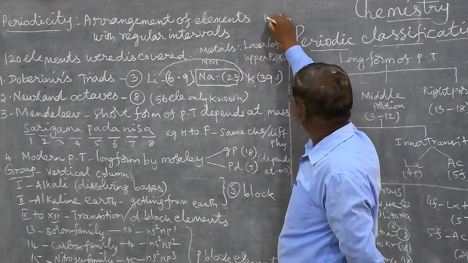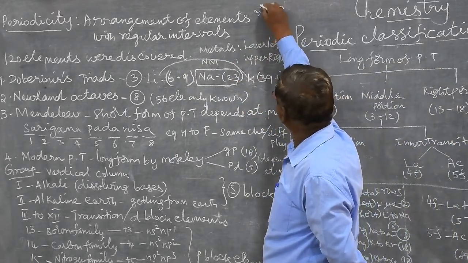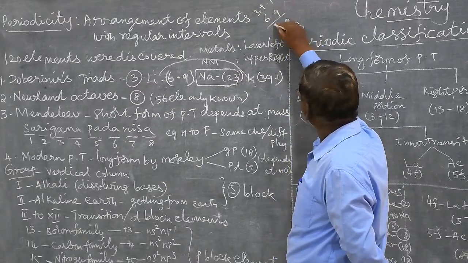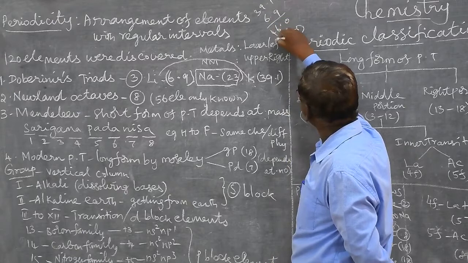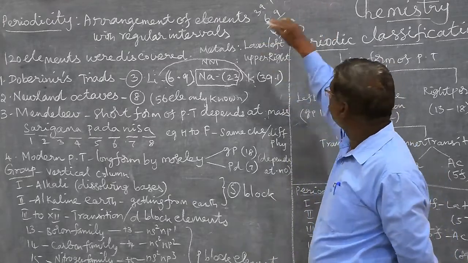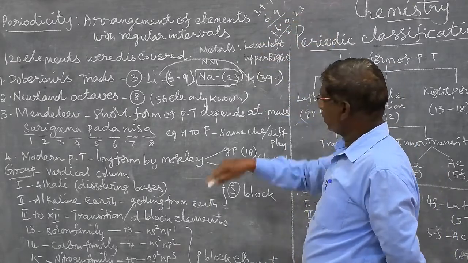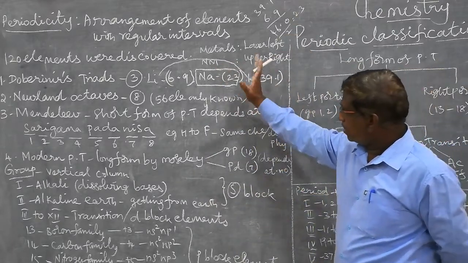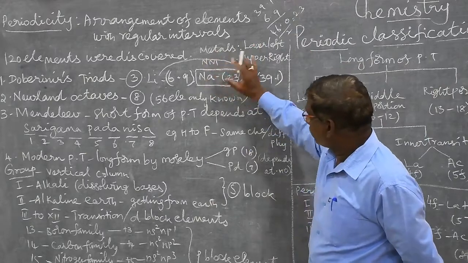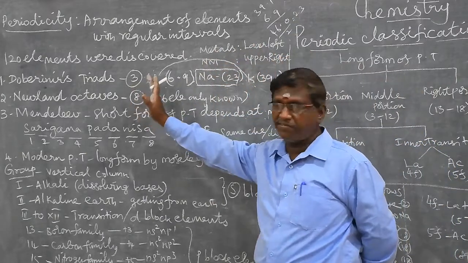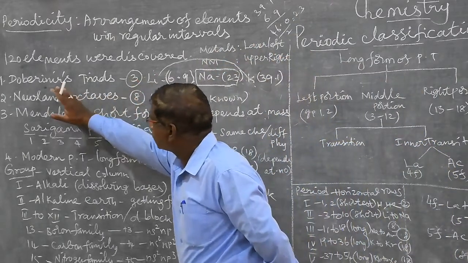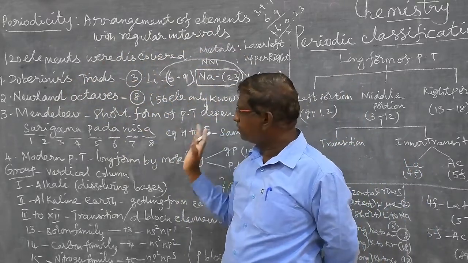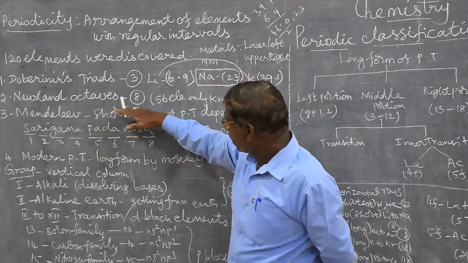For example, 6.9 and 39.1 divided by 2. 23 is the answer, that is sodium. This is one example of a set of elements classified by the scientist Doberlin. That is called the triads. Only 3 elements.